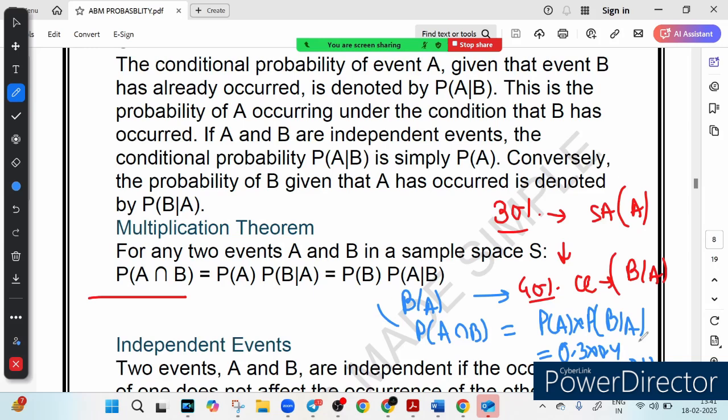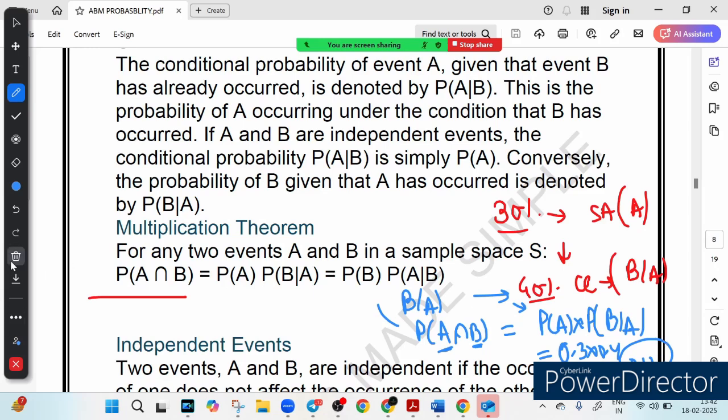A means having a saving account, B means having a credit card. So what is the probability that a customer has both? First you take the probability of having a saving account and multiply it by the probability of having a credit card given that a saving account is there, which is 0.12. So this is used in customer profiling and predicting future banking needs. I hope this makes your concept clear.